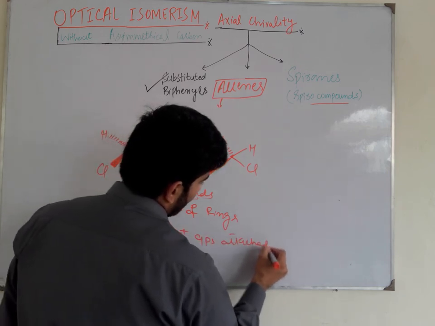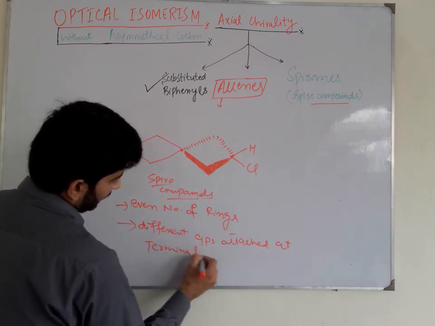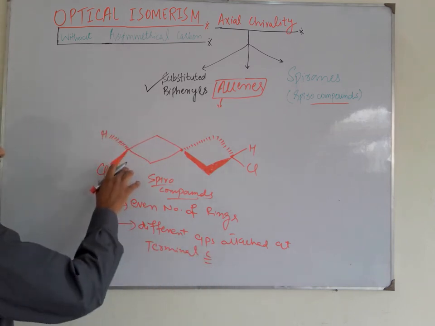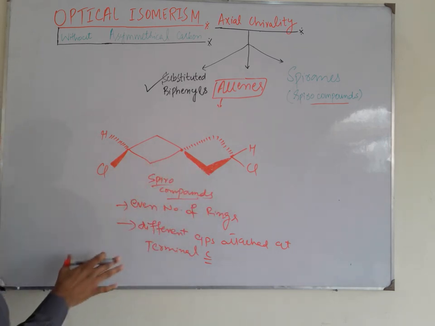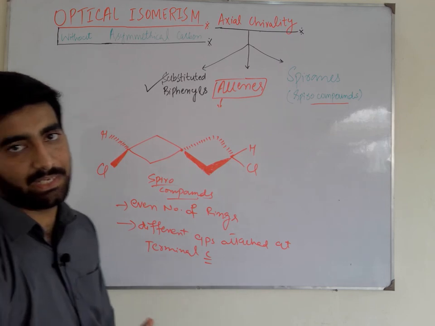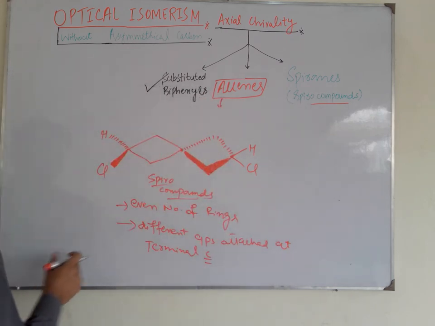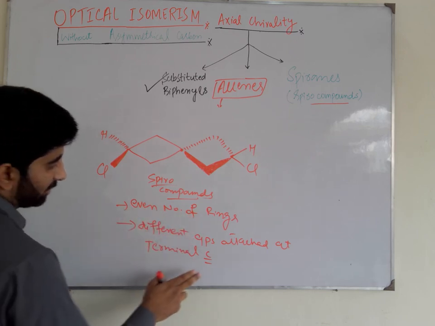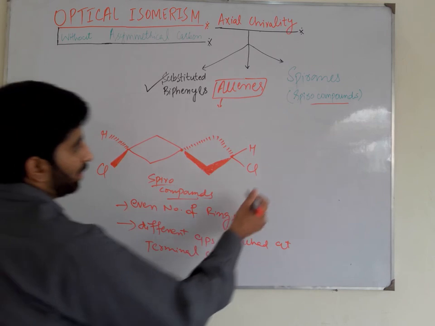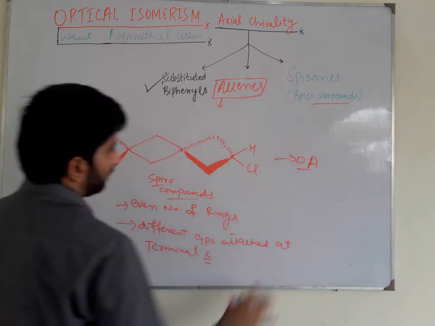Different groups attached at terminal carbons. If similar groups are attached at the terminal carbons and an odd number of rings are present, then they become optically inactive due to the presence of the plane of symmetry. So two conditions: one is the even number of rings, and second is different groups attached at the terminal carbon, then they are optically active due to the absence of the plane of symmetry.